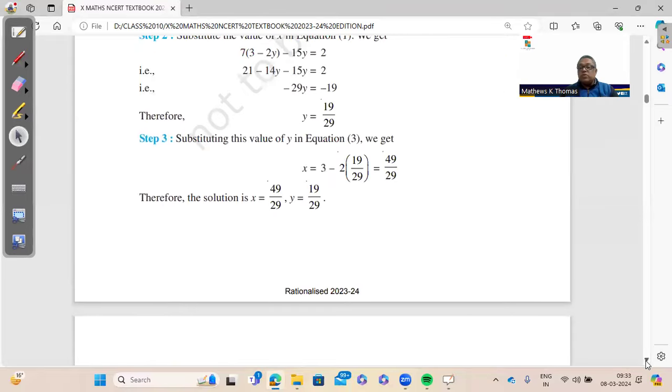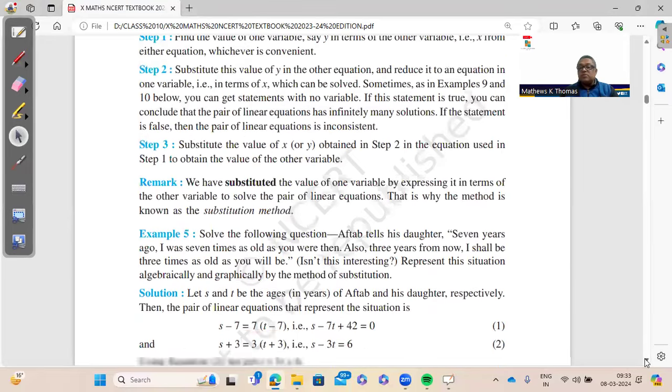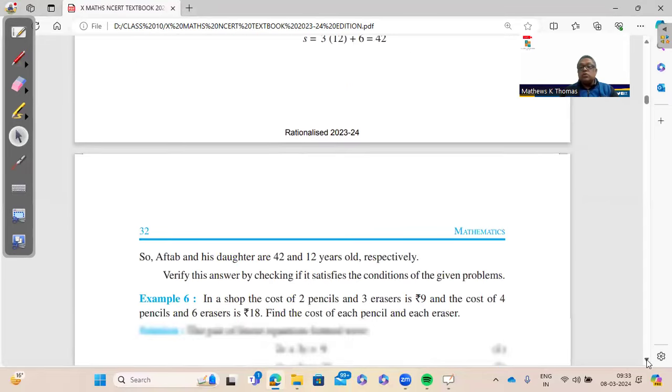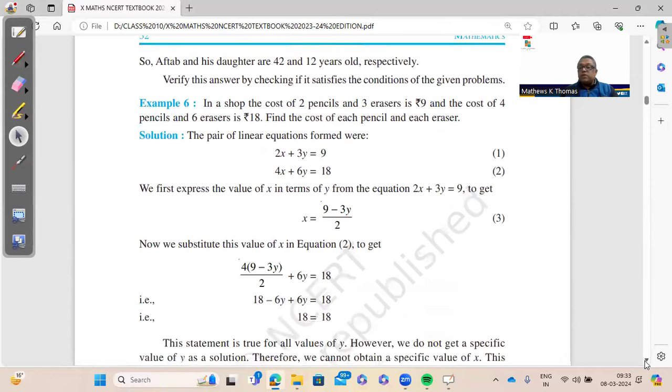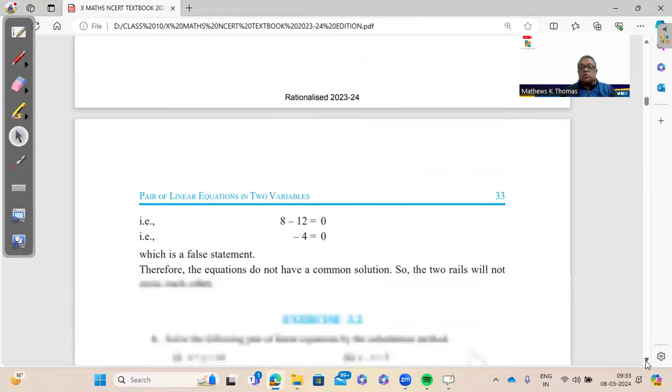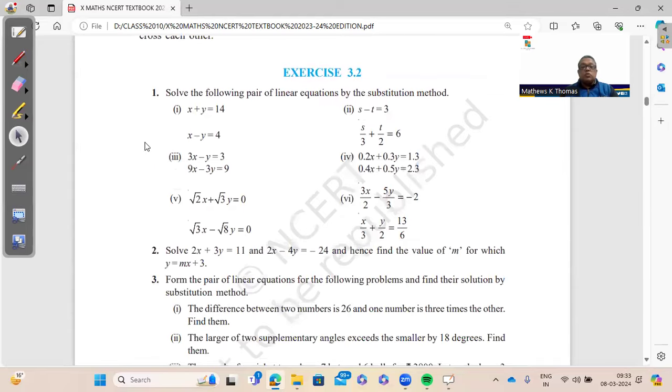Then, solving of linear equations, please remember elimination and substitution. Both the methods you should know. In the earlier books, there was the cross multiplication method, which is now deleted. Kindly do not do the questions by that. Doing by the substitution method is important, and doing by the elimination method is important. So both the methods you should know.